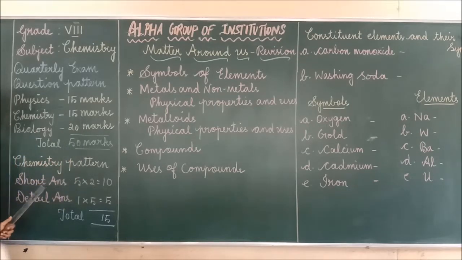For that, the pattern is short answers. 5 short answers you are going to write. Each short answer carries 2 marks. Okay. So total 10 marks. And one detailed answer you are going to write. For that, 5 marks. So total 15 marks in chemistry.